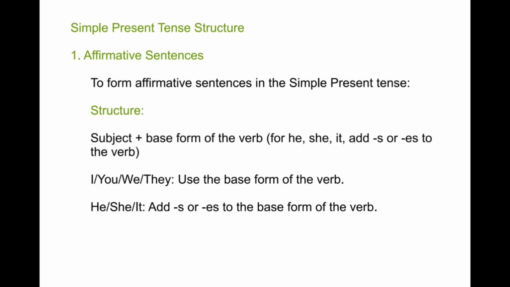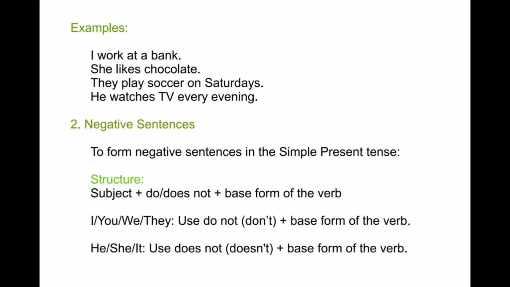Affirmative sentence. Structure: base form of the verb; for he, she, it, add s or es to the verb. For I, you, we, they, use the base form of the verb. For he, she, it, add s or es to the base form of the verb. Examples: I work at the bank. She likes chocolate. They play soccer on Saturday. He watches TV every evening.